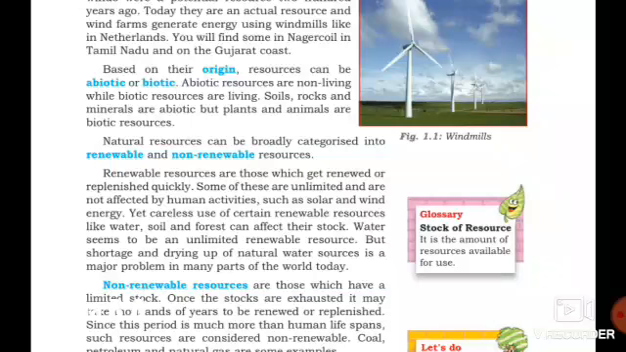Based on origin, resources can be classified into two types, biotic and abiotic. What do you mean by biotic and abiotic? Abiotic resources are non-living, while biotic resources are living. We already know about it. Biotic means living things and abiotic means non-living things. We can give so many examples for those resources. Soils, rocks and minerals are abiotic. Plants and animals are biotic resources. It's very easy. Already you knew about this.